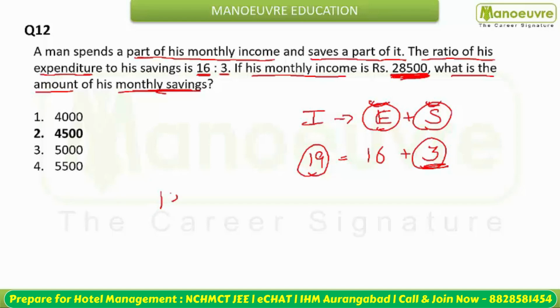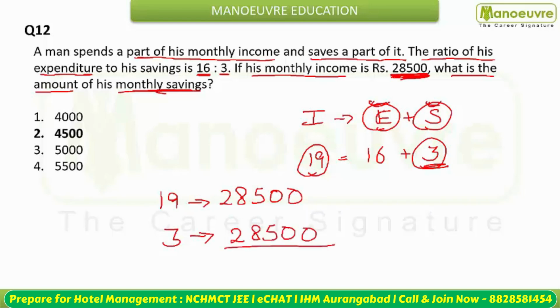That is, you are given 19 is your 28,500 and you have to tell me what is the value of 3. So you gonna do what? Unitary method apply करेंगे. This gonna be divided by the 19 and multiply with the 3. So first of all you can go with the options also. You have to multiply with the 3 and you can see there is only one option which is a multiple of 3. That is the second option.